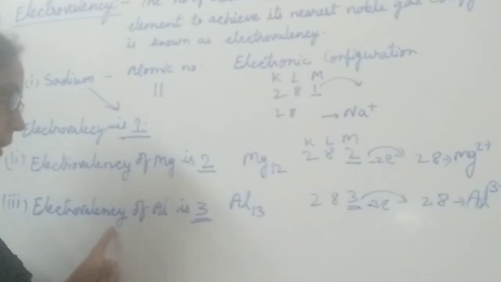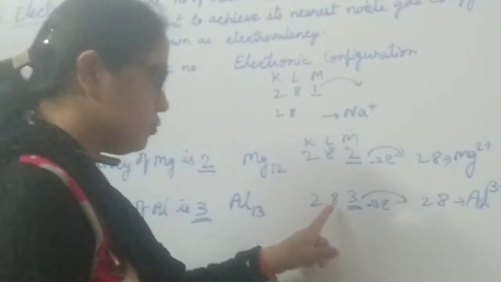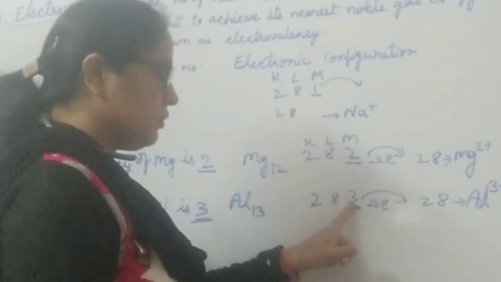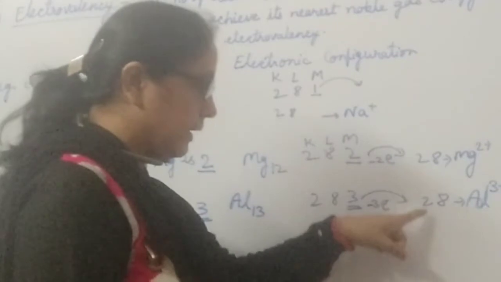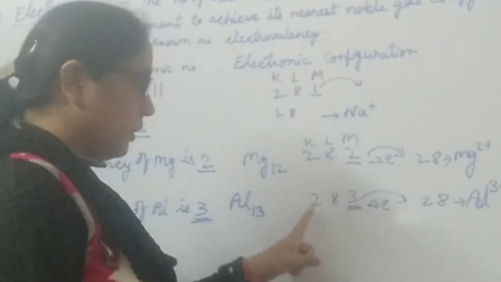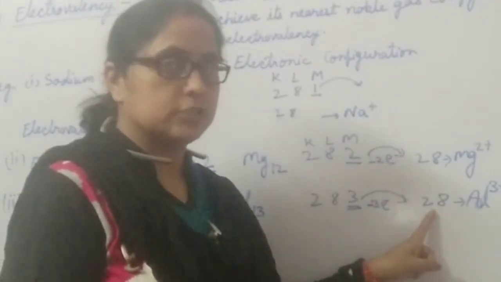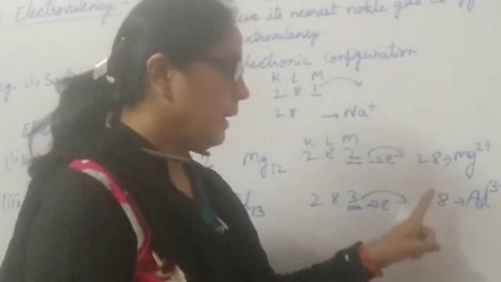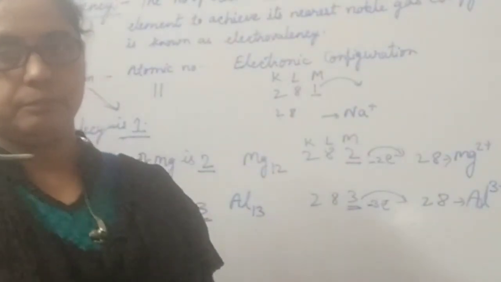In case of aluminium, its atomic number is 13 and electronic configuration is 2, 8, 3. Aluminium has 3 valence electrons. When aluminium loses these 3 valence electrons, it achieves the electronic configuration 2, 8, that is the nearest noble gas configuration, neon. In this way, aluminium has electrovalency 3.